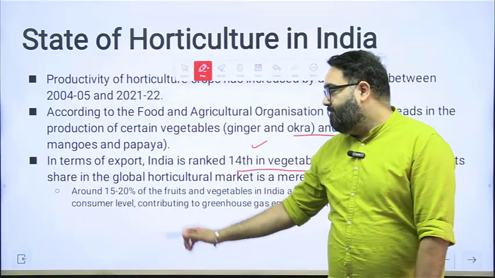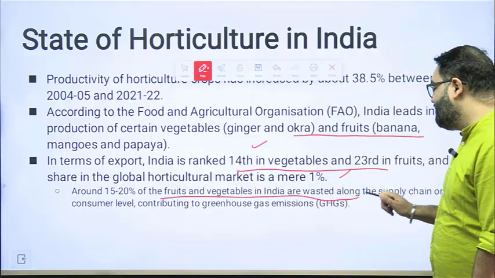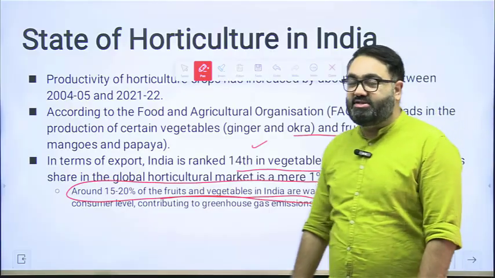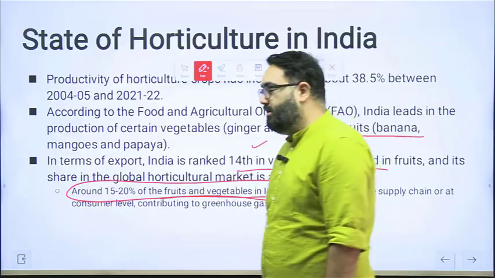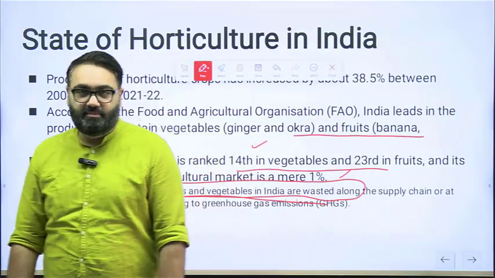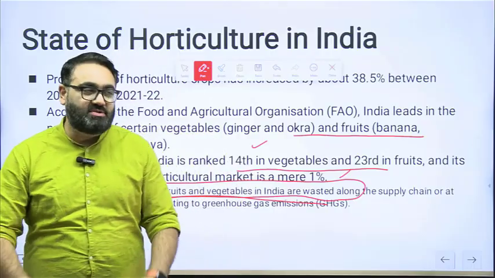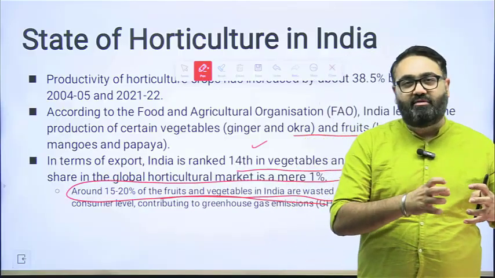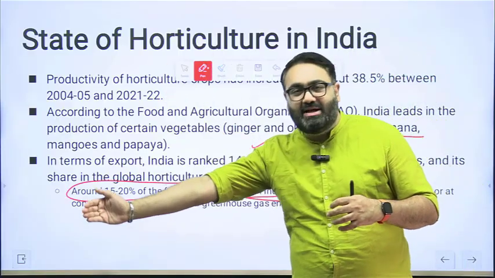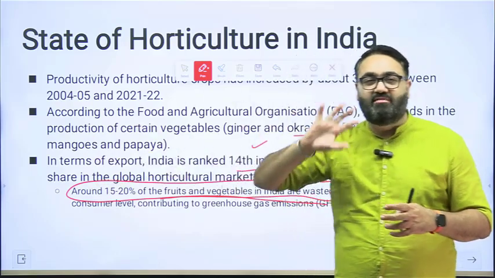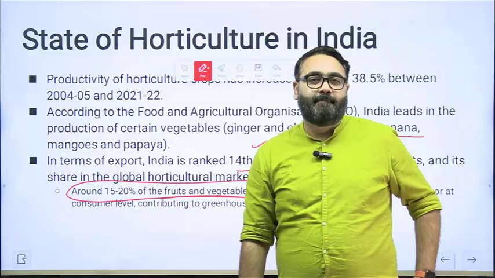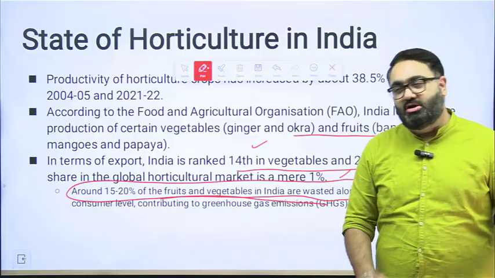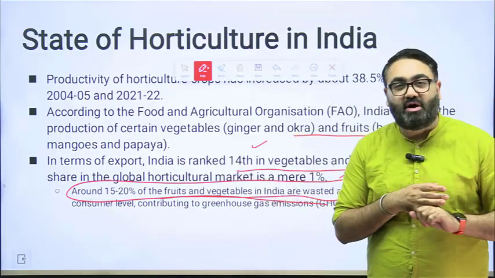Apart from that, about 15 to 20% of fruits and vegetables are wasted. That is a big problem. Imagine this: if that would not have been wasted, how much more money could have been earned? And that waste is due to various things. Absence of cold storage, absence of a proper supply chain. That means from the time that it is sold from the farmer to the time that it reaches the buyer, everything in between comprises a supply chain. So a lot of it gets spoiled because proper temperature was not maintained, because it took too much time for traveling, because the roads were not up to the mark.